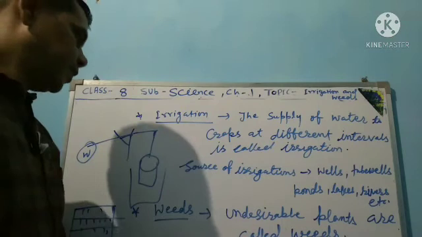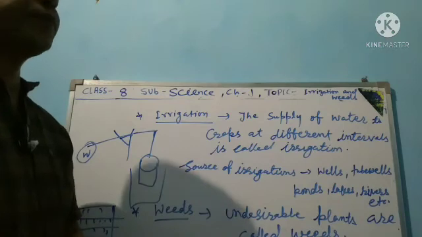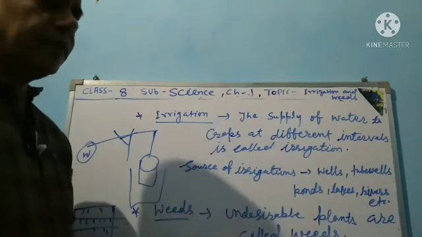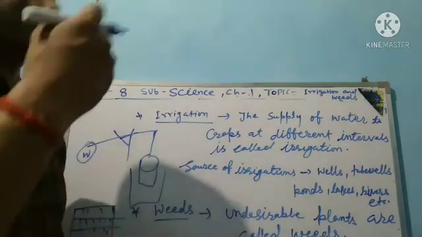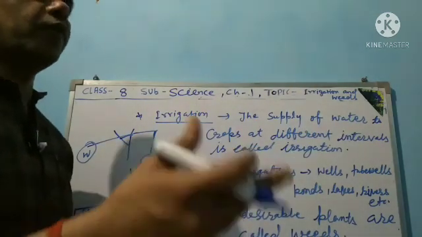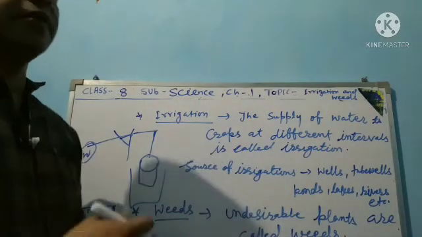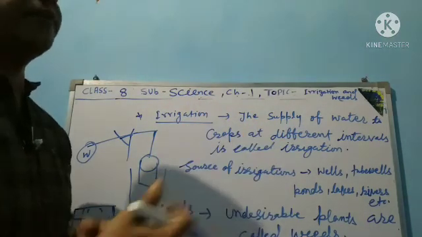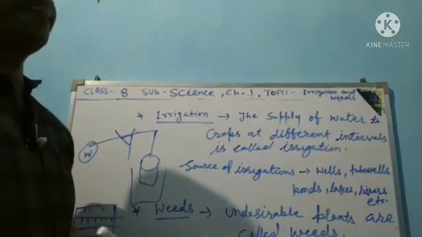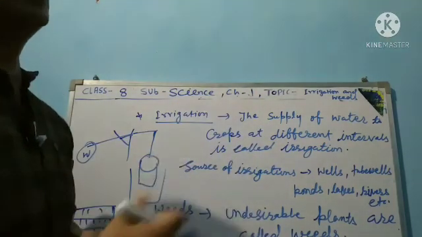Now our next topic is weeds. In our crops, if the crop is wheat, gram or rice, you have seen on the ground, along with our main crop such as paddy plants, unwanted plants, grass types.